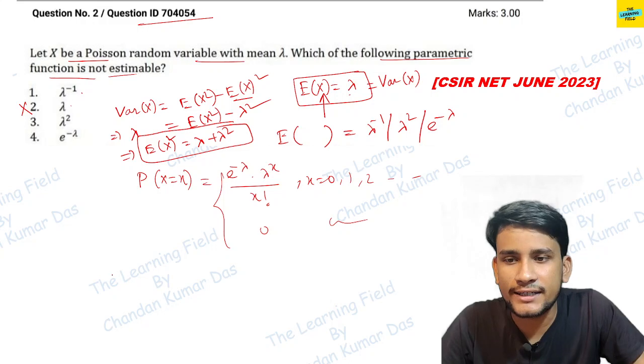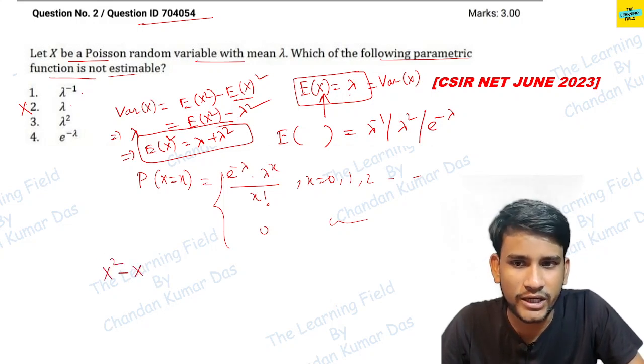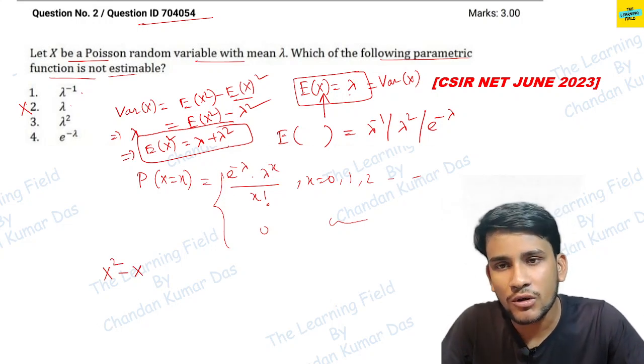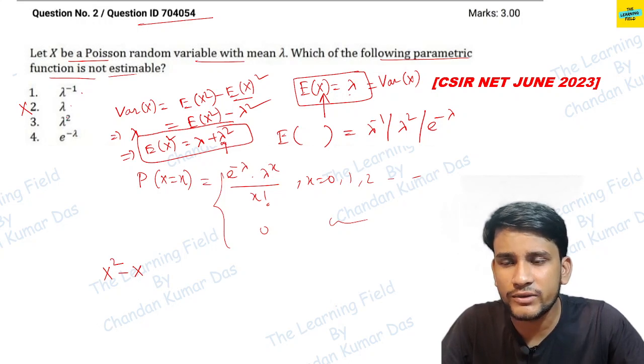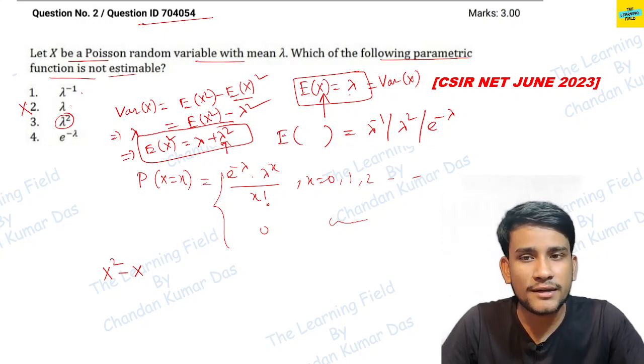Now, if we take the expectation of the function x square minus x, how can you think about this question? For this option you have to get lambda, and for the other option, lambda square. So you can think about how you can discard this lambda.